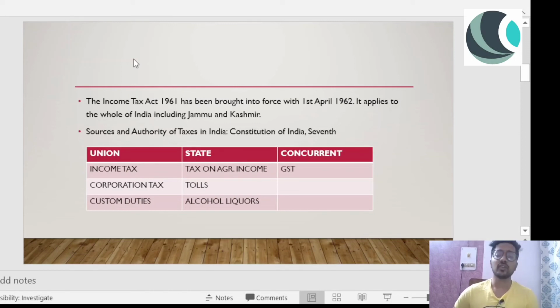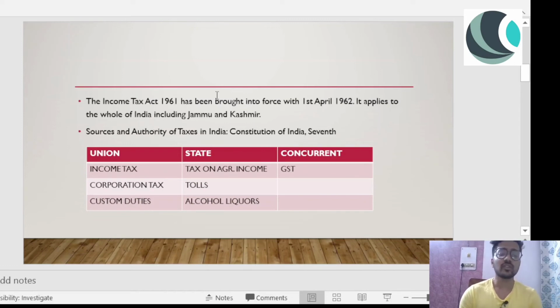And the last one, the concurrent list, where both union and state can charge the tax, that is GST, goods and service tax. So GST is being applied, like half of the GST is given to the union, and the rest half is given to the state government, right? There are other examples, other taxes that also fall in this list, and others that fall in the state list as well, but I have mentioned a few. The rest you have to mention in the comment section, so that is your homework. You have to mention which taxes come under the union list, and which of the rest come under the state list, in the comment section below.